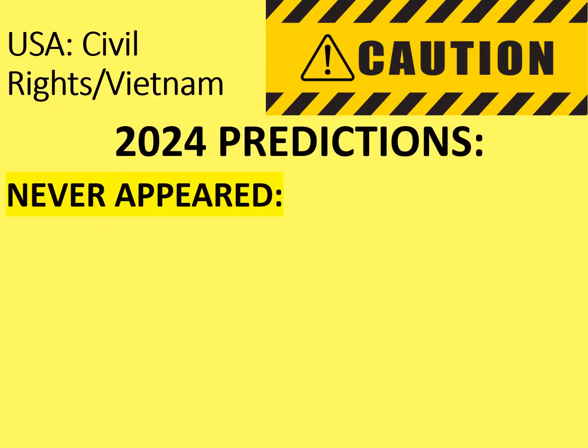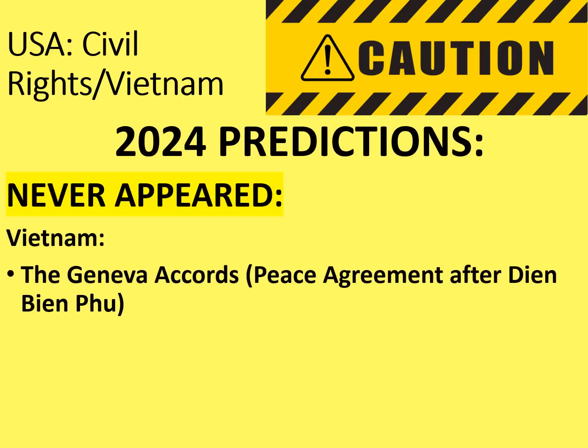But what about the topics that have never appeared for the Vietnam element of the course? Firstly, the Geneva Accords, which is the peace agreement after Dien Bien Phu that ended French rule in French Indochina or Vietnam, hasn't come up before. It's a fairly complicated part of the early part of the course, so if it did come up it would be a challenging question, but you could revise it now.